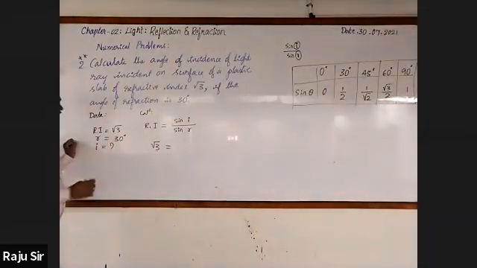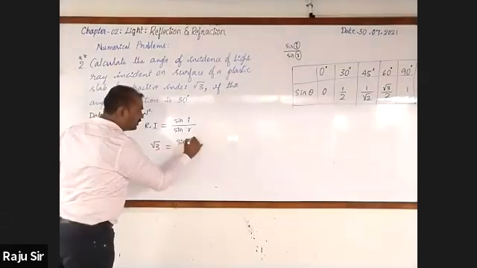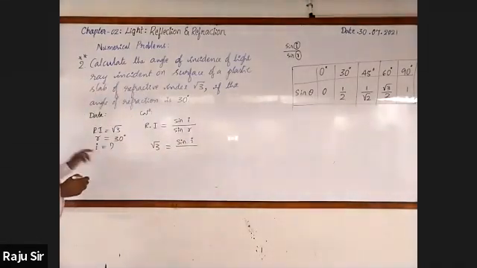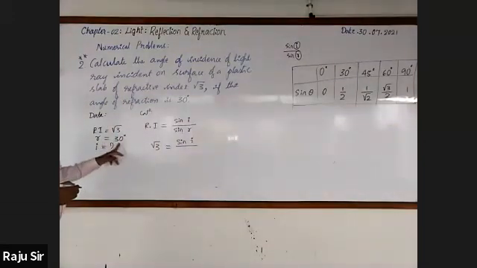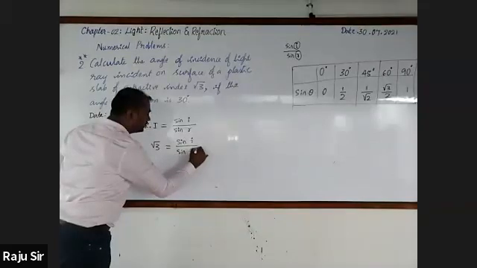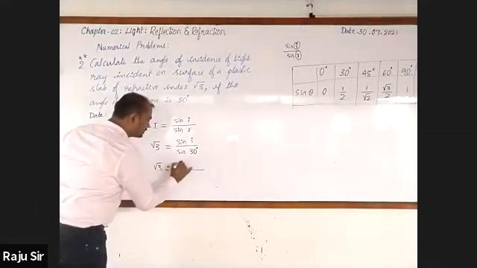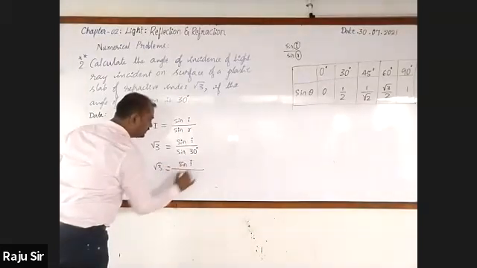It is equal to sin I, which is unknown because the angle of incidence is unknown, divided by sin R, where R is 30 degree, so we write sin 30 degree. √3 is equal to sin I as it is.